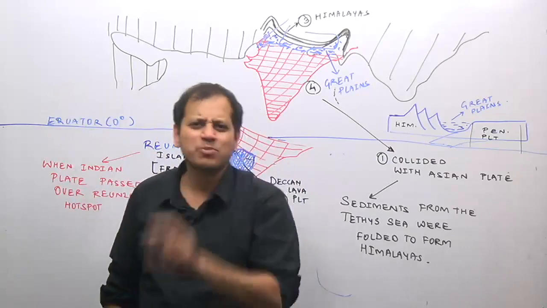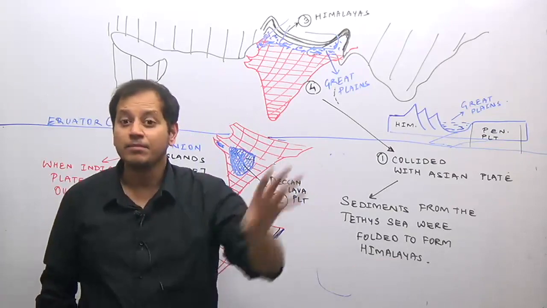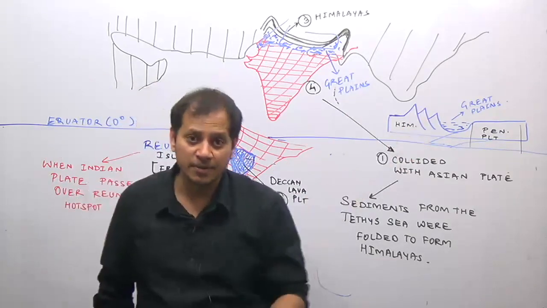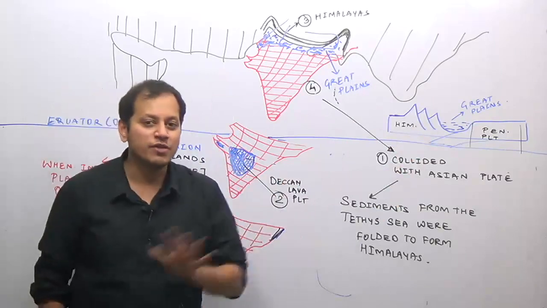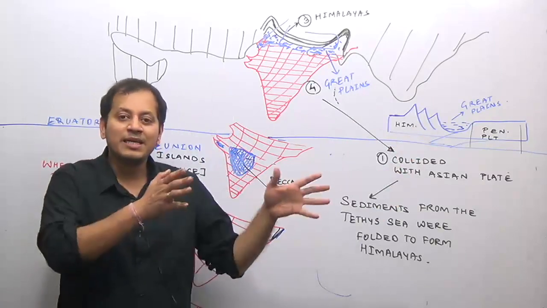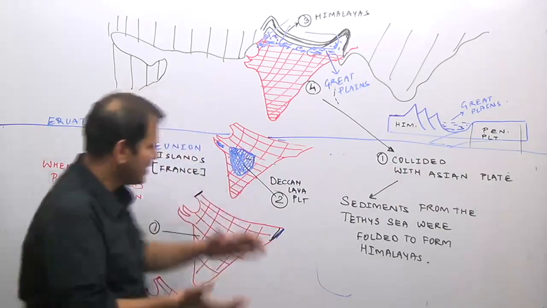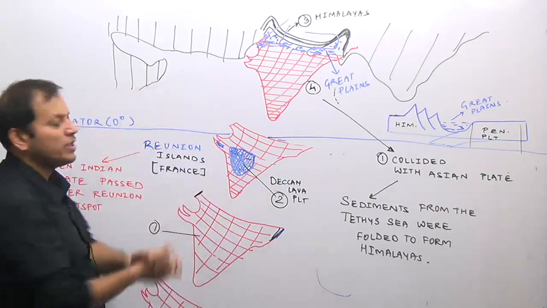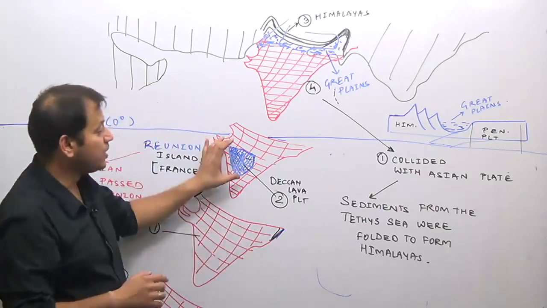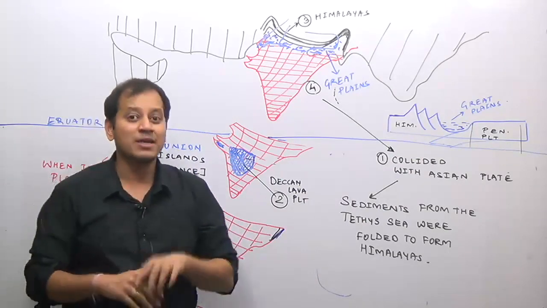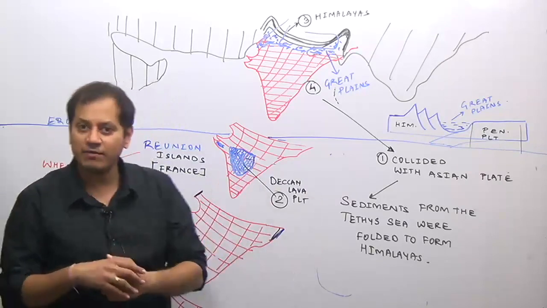Now, remember one small fact: the older the part of Earth, the more metamorphic rocks are found on it. This is just a general idea so that you understand the geology of India. The older the part, there will be metamorphic rock. So which part of India has metamorphic rock? The entire peninsular plateau region has metamorphic rock. Actually, the entire peninsular plateau region should have metamorphic rock, but somewhere there is a tablecloth, or a covering, of the Deccan lava plateau.